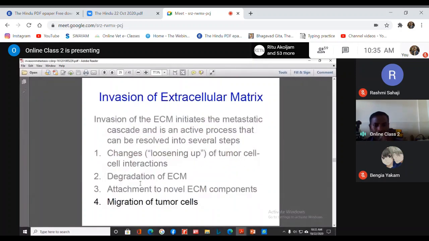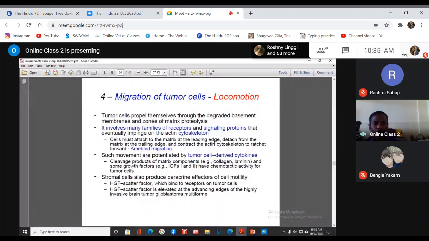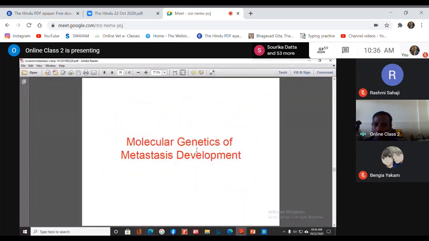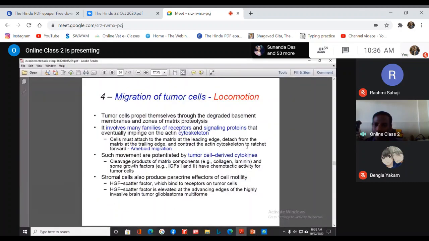Then the third one is the migration of the tumor cells. That migration or locomotion is how the cells can move. That can be in the form of amoeboid movement, amoeboid-like structures, or it may be induced by chemotactic movement through the release of various cytokines. I think these things may not be required for review at this stage, but just remember it can be either amoeboid movement or cytokine or chemokine mediated movement. So that much you remember, that is the migration of tumor cells.